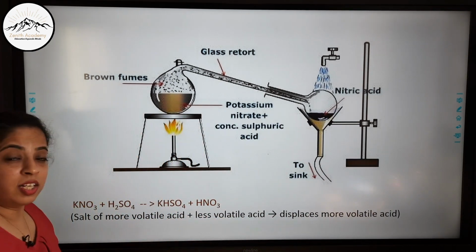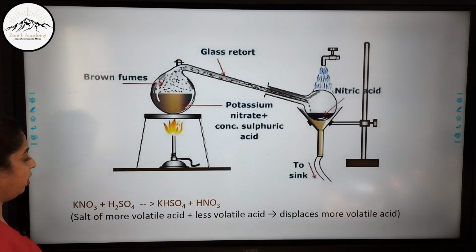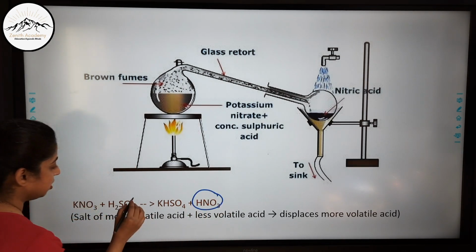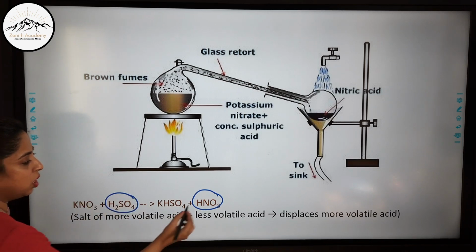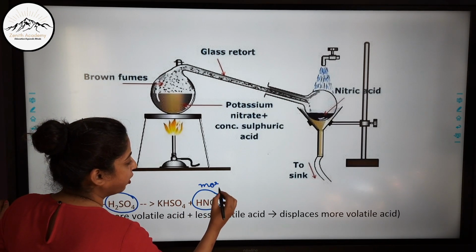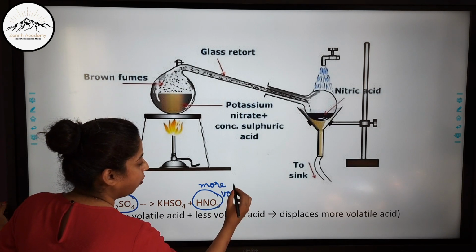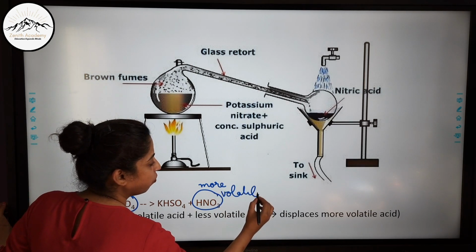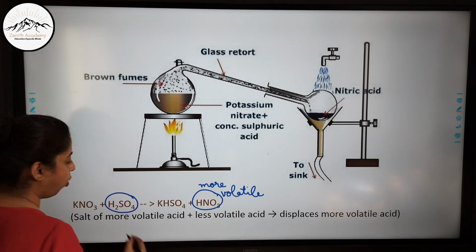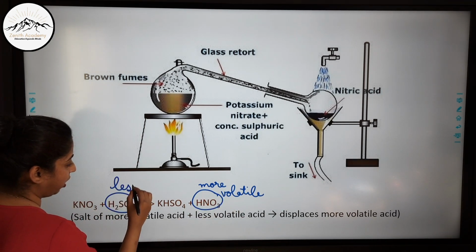There is a very important thing that you should remember here. Out of these two acids, this is an acid, and this is also an acid. Now this is the more volatile acid. What is more volatile? Which can convert into vapors very easily, at a faster rate. So this is more volatile, this is less volatile.